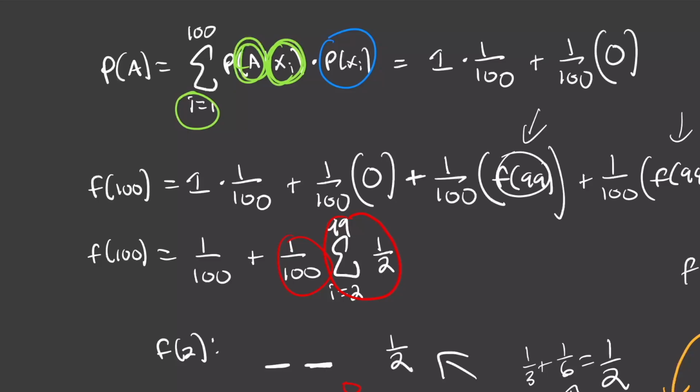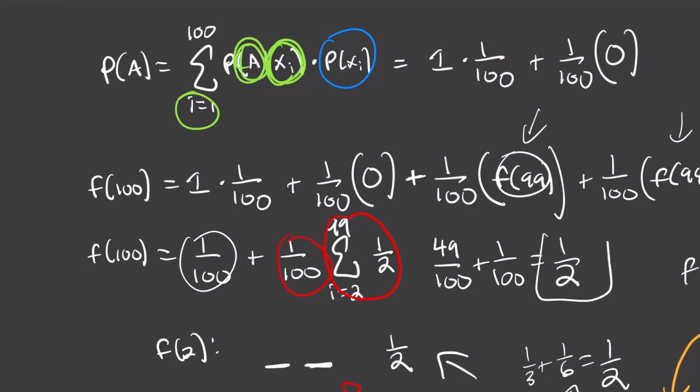We take that on 100. We have 49 on 100, and then we add on this 1 out of 100. And what do you know? That is 50%. Okay, so this is our final answer right here.